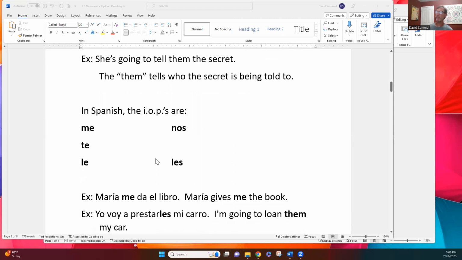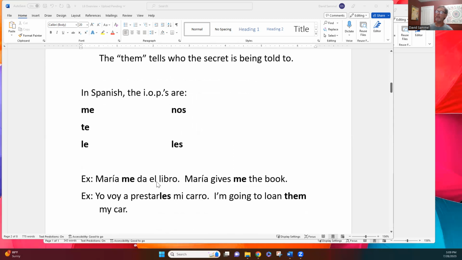Let's take a look at some examples here. María me da el libro. She gives me the book. The book is for me. She's giving the book to me or for me. So this me tells who that is for, okay? Here's another one, with a conjugated verb and an infinitive. You can see what happens here. We've studied this before. Yo voy a prestarles mi carro. I'm going to loan them my car. We'll see this in just another second here, but we could equally put this les in front of the verb if we wanted to. It's an option.